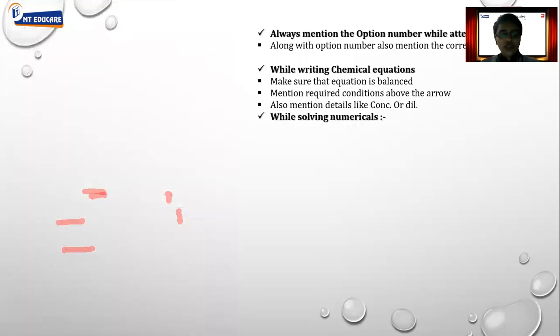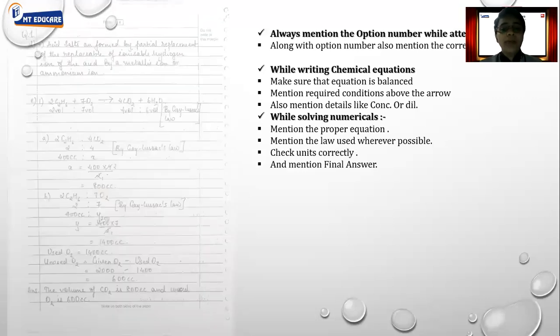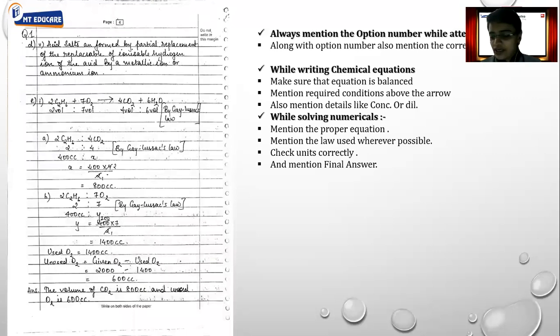Okay. Next comes, while solving numericals. Now, when I talk about numericals, always mention proper equation. Like for example, if there is Gay-Lussac law, you have to mention the proper equation. Always mention the law which we are using. Like while solving questions based on Gay-Lussac's law, it is always better to mention by Gay-Lussac's law. As you can see here in the answer, it is mentioned as by Gay-Lussac's law. So it is always better to mention the law which we are using, mention the equations properly.